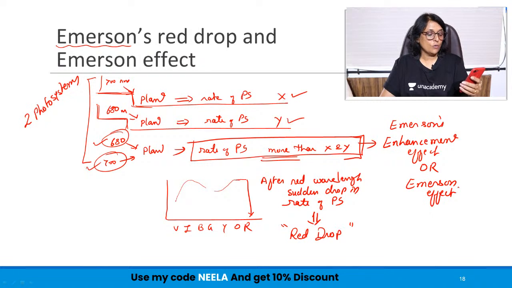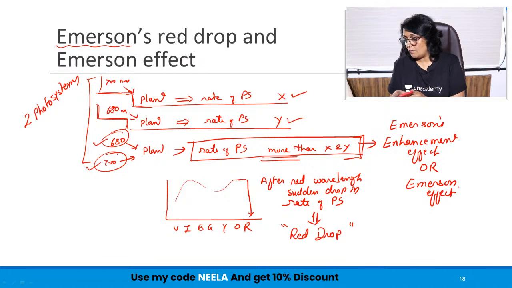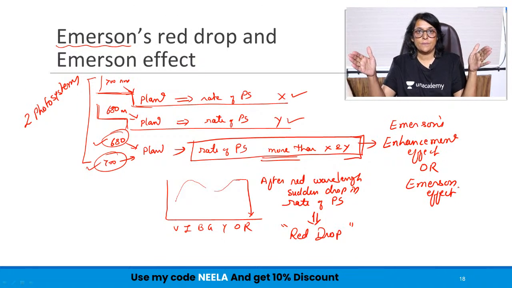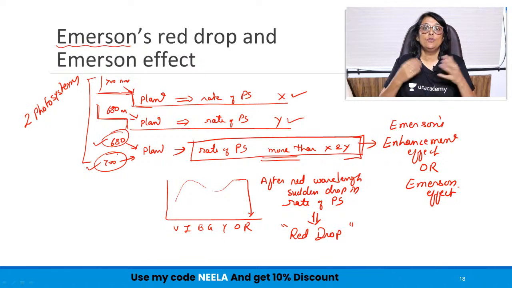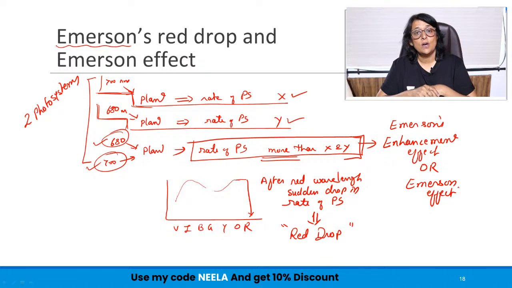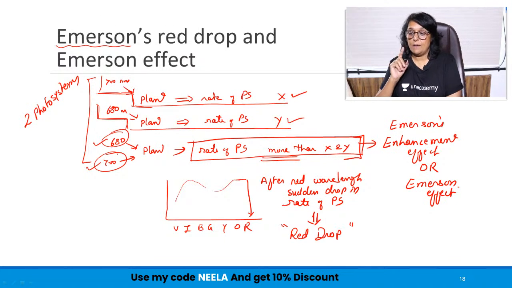Okay, why we need two photosystems, ma'am? Actually, we don't need, they are present there. And the more the number of photosystems, the better the efficiency, because you have a band of wavelengths. If the plant had only one photosystem, only one wavelength would have been captured. So to increase the efficiency, the plants have two photosystems so that they are able to capture more and more of that wavelength.